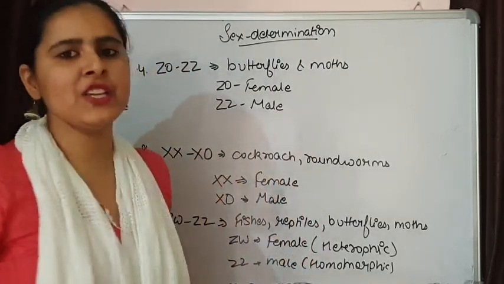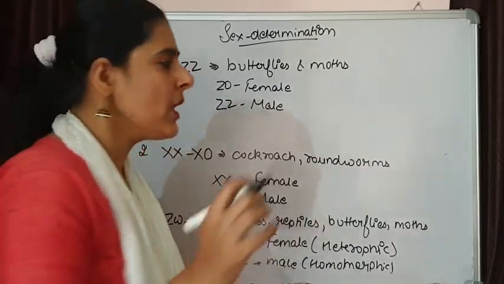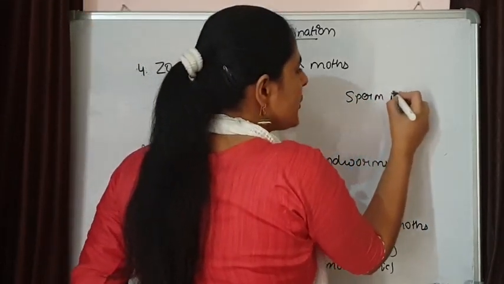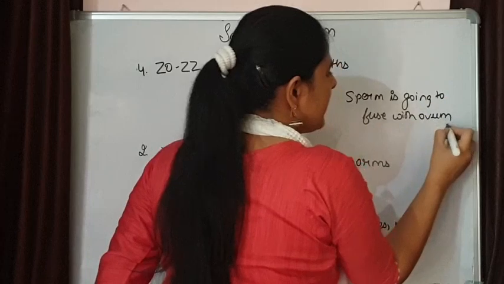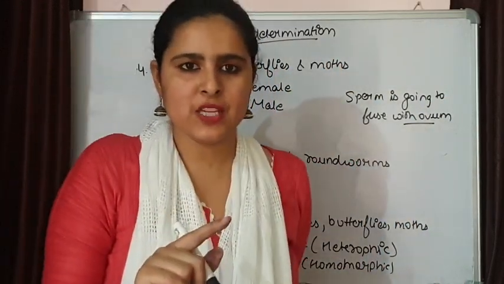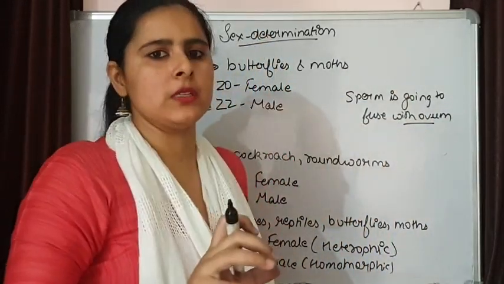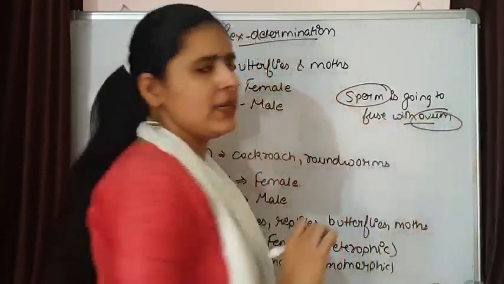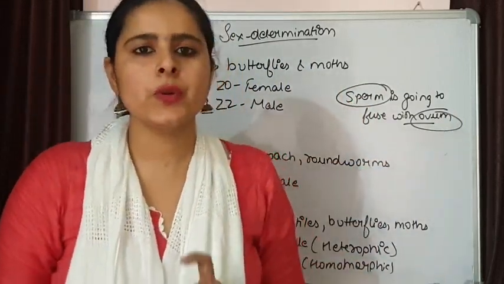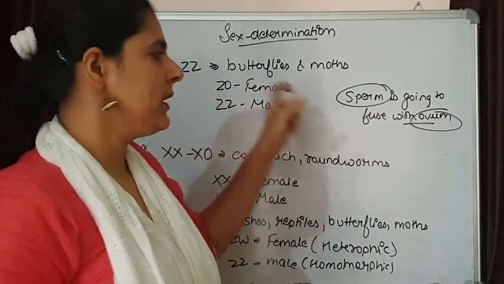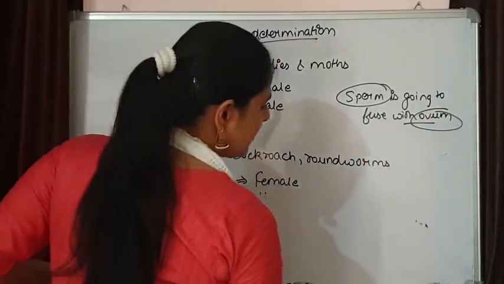Now, how does sex determination take place? Sex determination takes place when the sperm fuses with the ovum. That means at the time of fertilization, the fusion takes place, and at that point the sex chromosomes present in these gametes determine whether the next individual, the progeny, will be a male or female. Let's see the mechanism of sex determination.